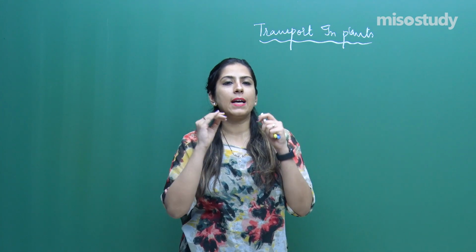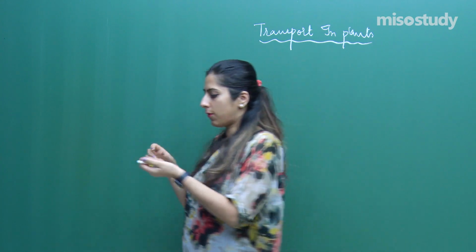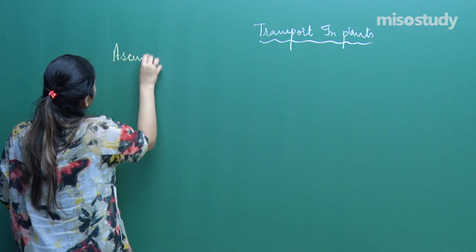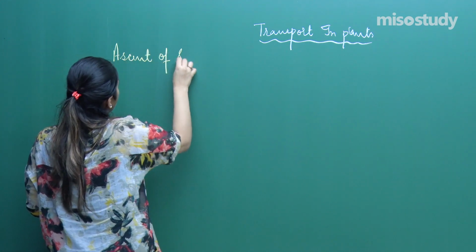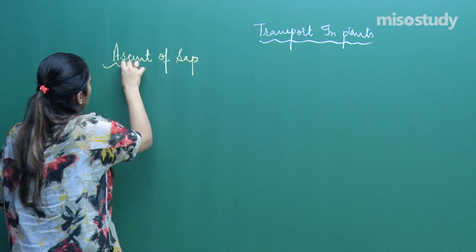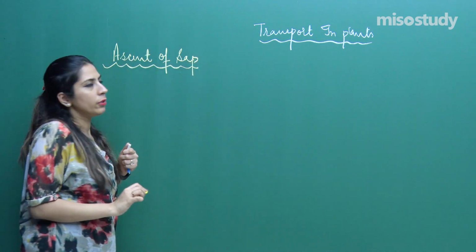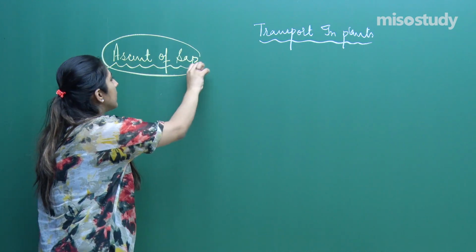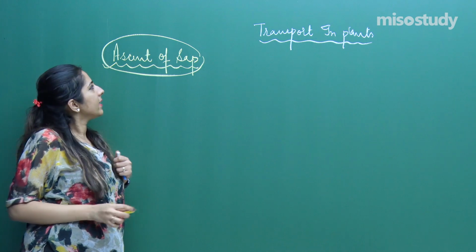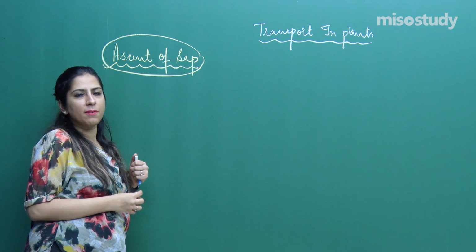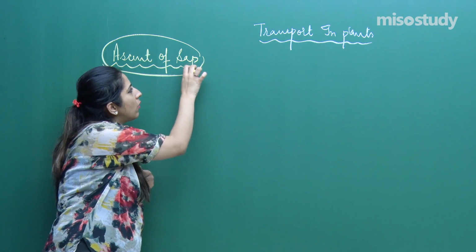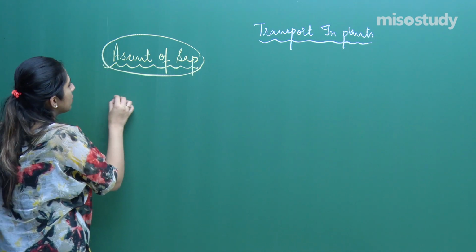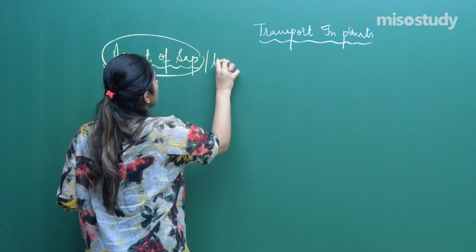When we talk about the ascent of sap, first of all, write that topic name that today I'll be dealing with: ascent of sap. Today's topic is ascent of sap. Now, what exactly is the meaning of ascent of sap? Ascent means translocation, sap means water. Not only does it have water, but also inorganic solutes. So, ascent, we can also write as translocation of water.